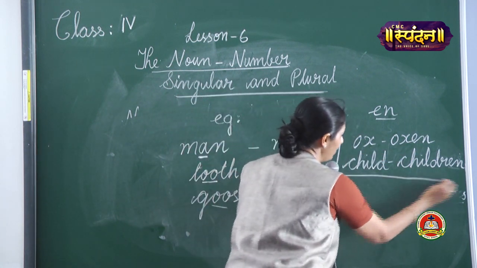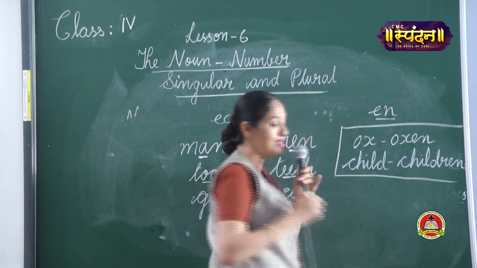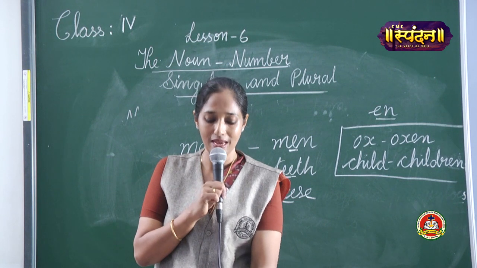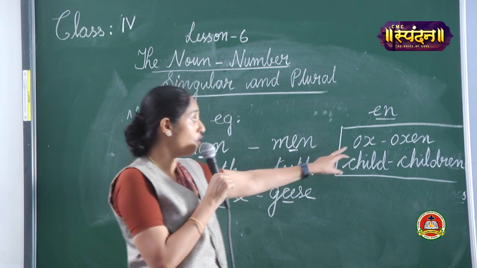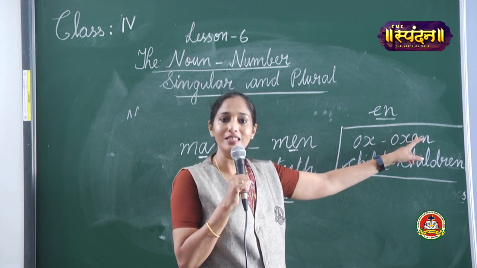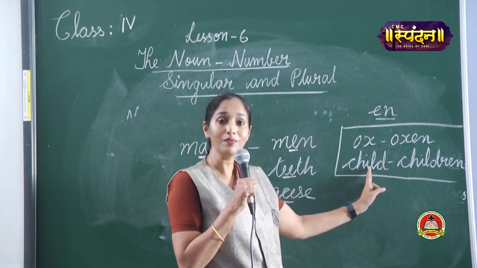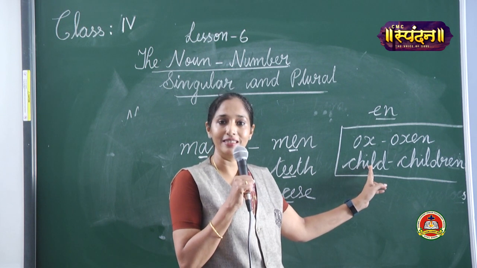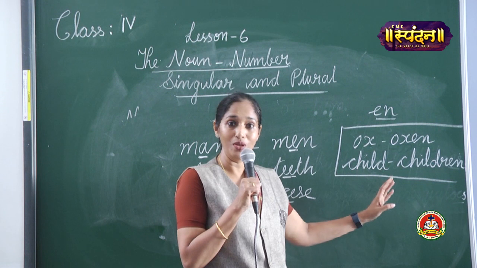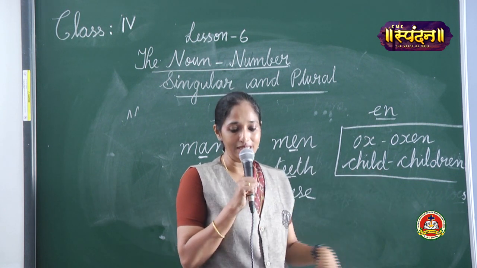So I request all of you to learn these nouns separately so that you will not make any mistakes. So the plural of ox is not oxes. The plural of ox is oxen. Child, we never say childs. Plural is children. Yes, you know it. You have learned it many times.